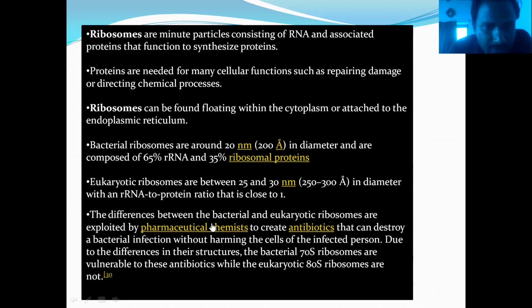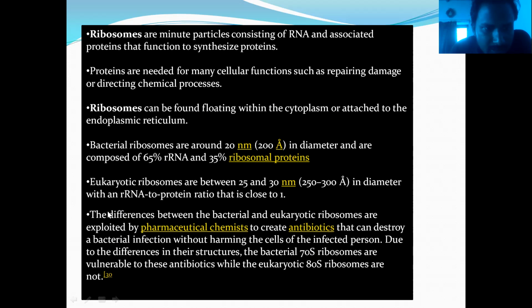The difference between bacterial and eukaryotic ribosomes is exploited by pharmacological chemists to create antibiotics that can destroy bacterial infections without harming the cells of the infected person. Due to this difference in structure, the bacterial 70S ribosomes are vulnerable to these antibiotics, while the eukaryotic 80S ribosomes are not.